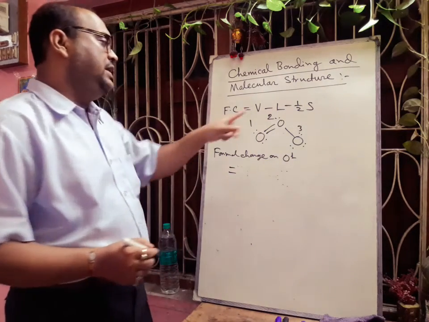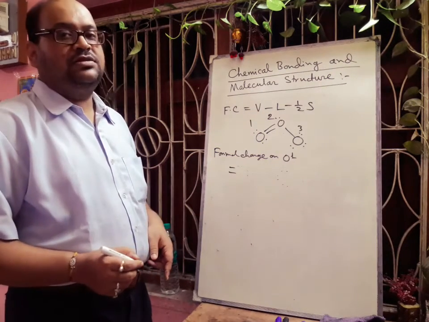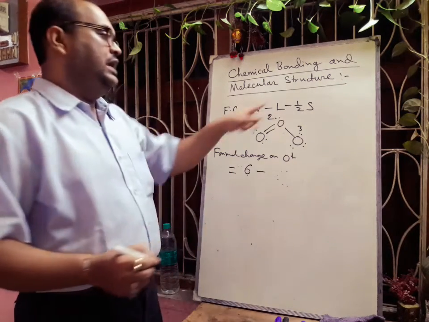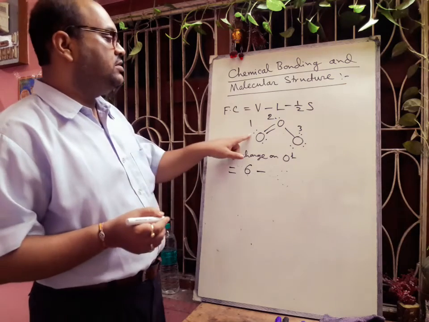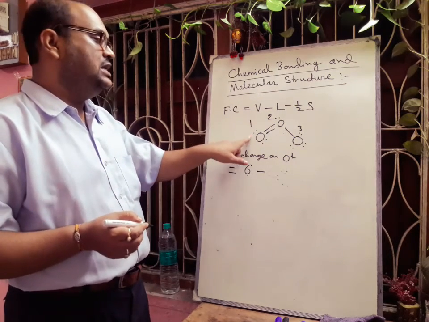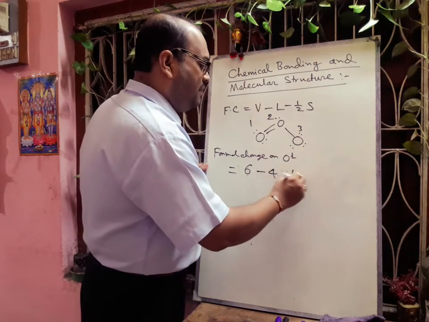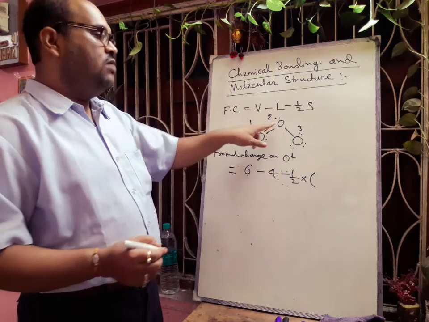So the formal charge will be the valence electrons. In oxygen, how many valence electrons are there? We know that is 6, minus L. What is L? That is the lone pair electrons. How many lone pairs are there? Here two pairs are there, that means 4 electrons, so minus 4, minus half into the shared electrons. How many bonds are there?